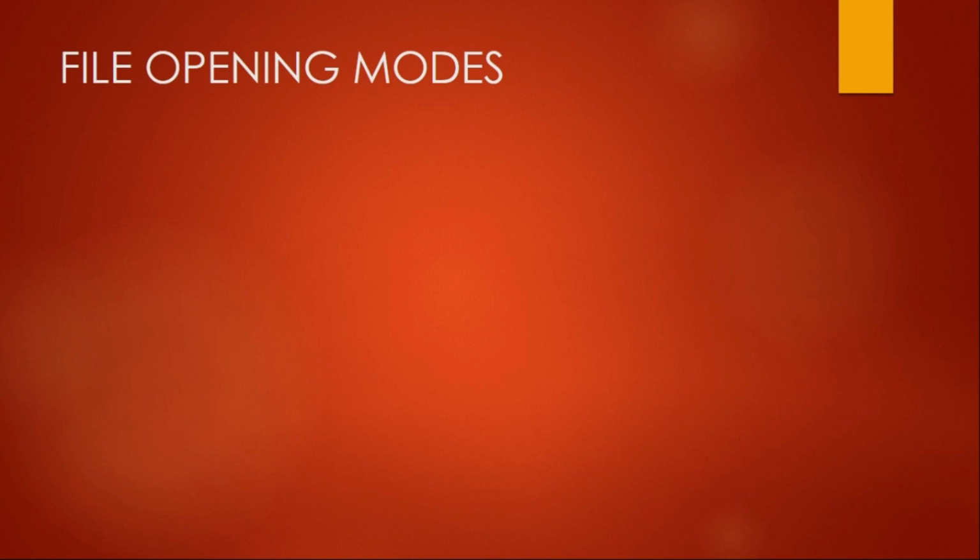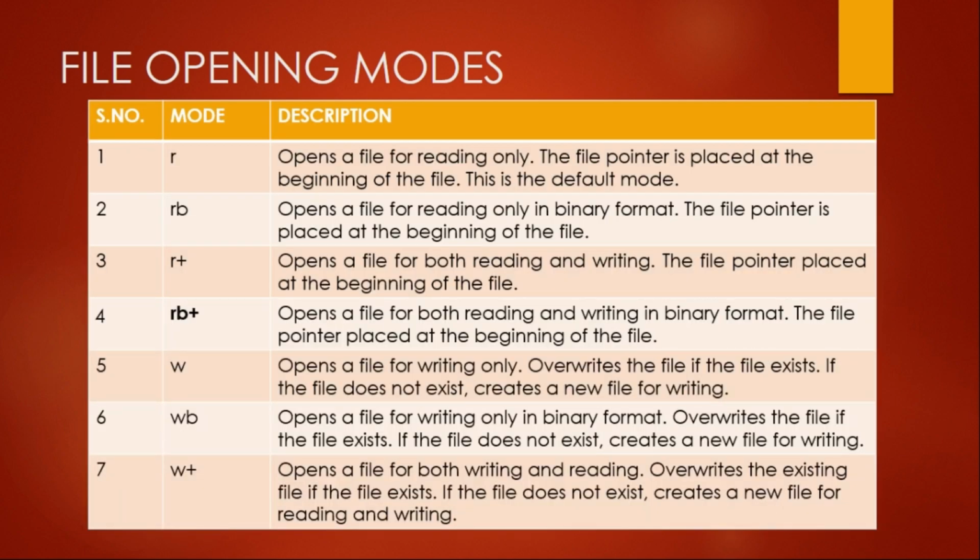Now, what are the different file opening modes? These are all the file opening modes. The first one is R mode, which opens a file for reading only. The file pointer is placed at the beginning of the file. What is the file pointer? The file pointer manages the location of the currently read byte. That means the next reading operation or the next writing operation will be performed where we have the file pointer.